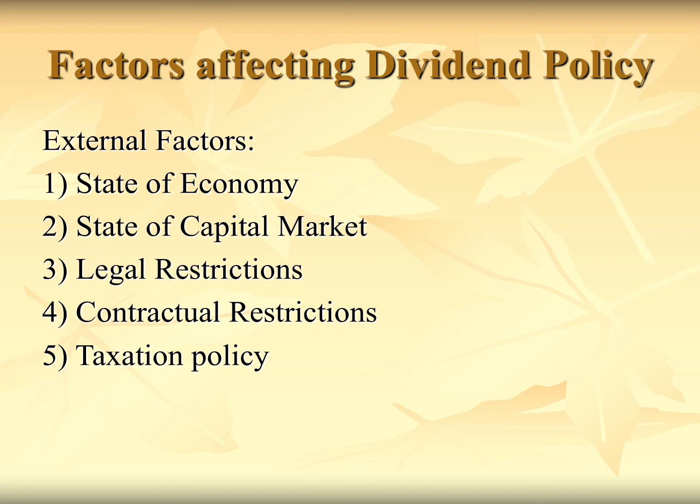Similarly, the condition may also be in the form that the company will not pay dividends more than 4 or 5%, so long as the loan is not cleared by the company. So in that case the contractual restrictions also affect the dividend policy of the company.